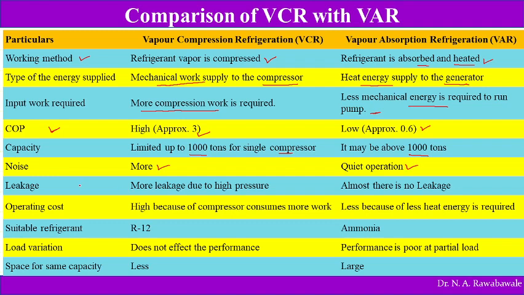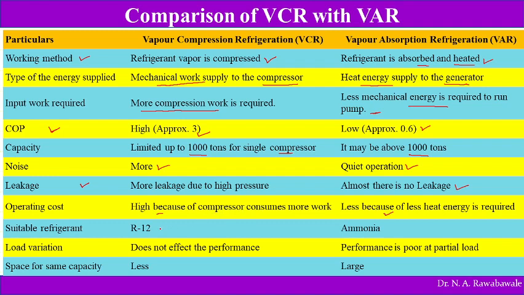Leakage: more leakage is seen in vapor compression because the pressure in the vapor compression system is very large, whereas in vapor absorption system there is low tendency of leakage as the pressure is very low. In operating cost, the operating cost of vapor compression is more because the compressor consumes more energy, whereas the vapor absorption refrigeration system requires less energy.